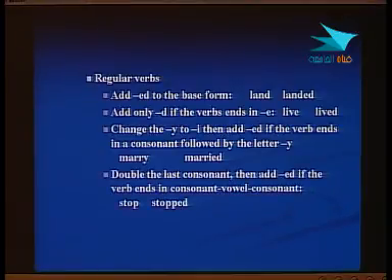The other form, how can we form the regular verbs? The regular past tense is to double the last consonant. Double the last consonant, we make it doubled. Two of this. Then add ed after doubling the last consonant if the verb, this is the condition, ends in consonant, vowel, consonant. So the last three letters are consonant, vowel, and consonant.